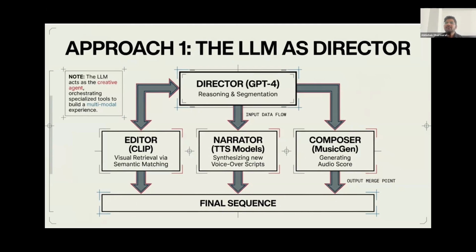It handles the high level narrative reasoning and storyline segmentation. It explicitly directs CLIP to act as the editor for visual semantic matching and retrieval. It utilizes TTS models to creatively synthesize brand new voice over scripts, acting as the narrator, and it actively prompts audio models like MusicGen to score the piece with appropriate emotional beats. The final output from this orchestrated pipeline is a beautifully merged, fully synthesized multimodal narrative.